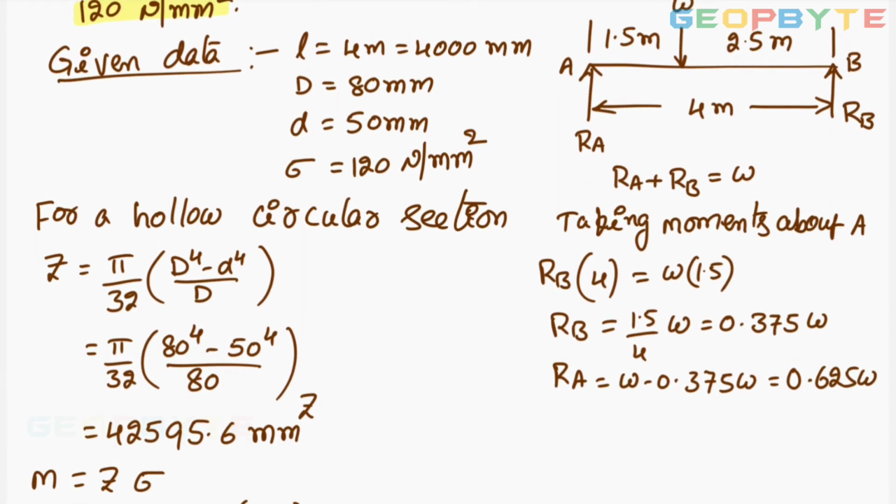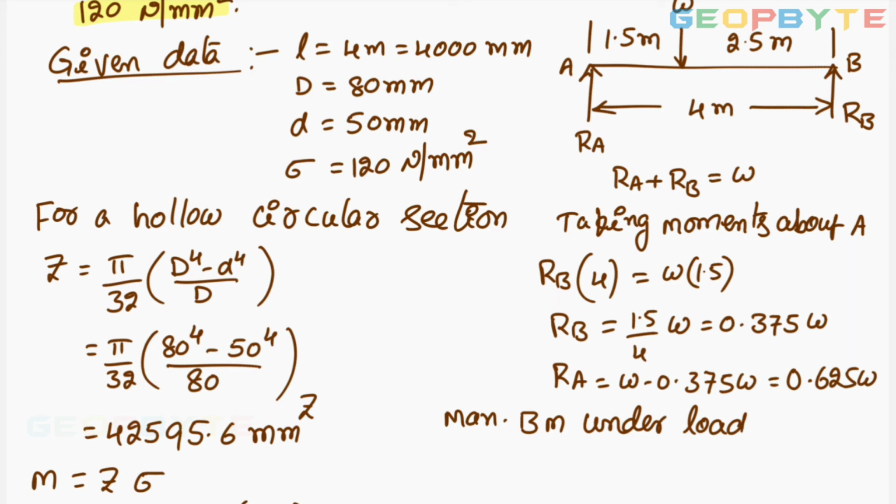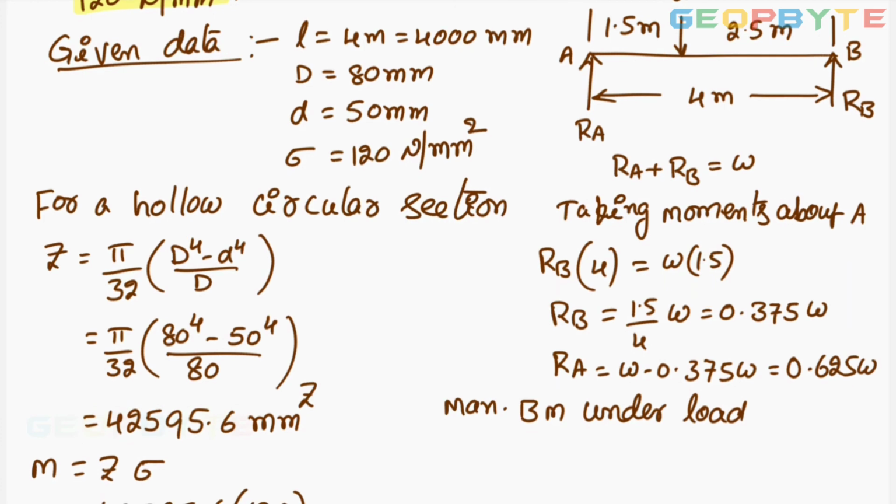Now bending moment under load. Maximum bending moment under load. You can take either RB into 2.5 or RA into 1.5. I am taking RB into distance up to the load, 2.5.